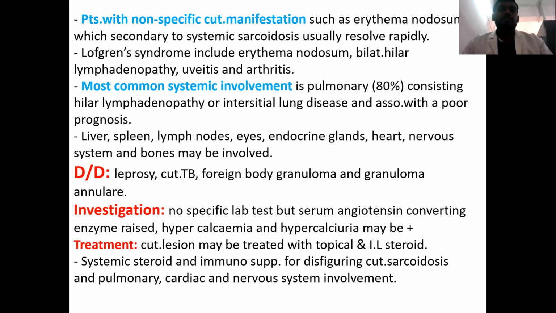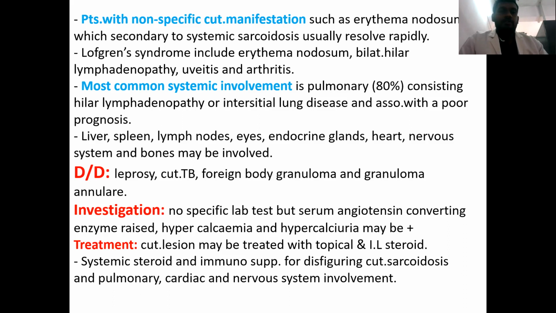The common investigations we are supposed to do here: there is no specific test, but we can get serum angiotensin converting enzyme levels, which will be raised in sarcoidosis. Apart from that, serum calcium levels will also be raised here, and on urine examination, we can also see hypercalciuria.